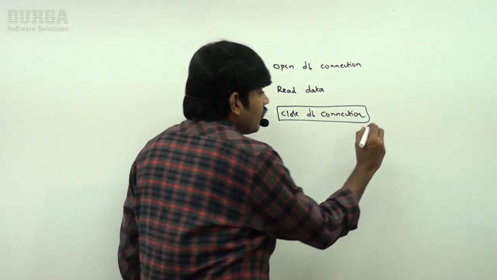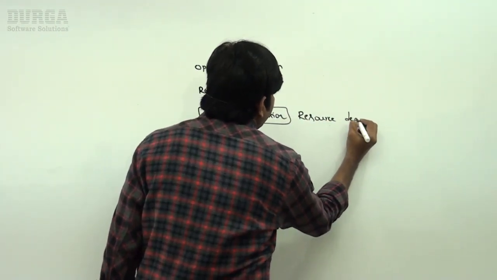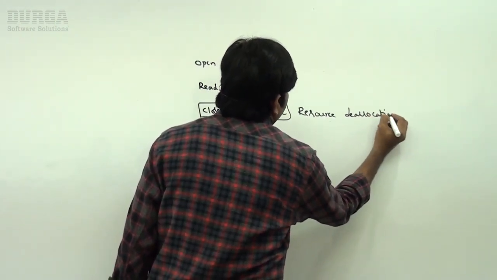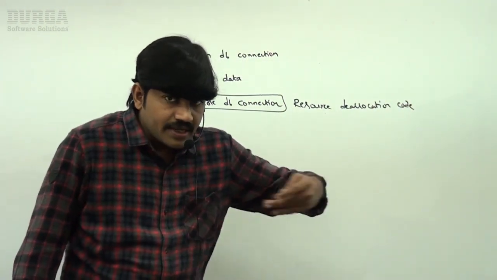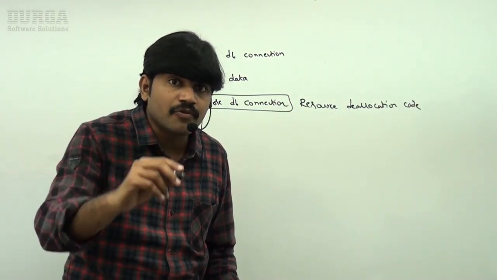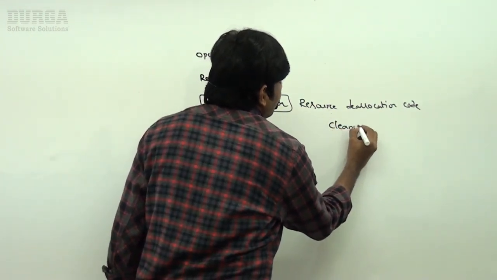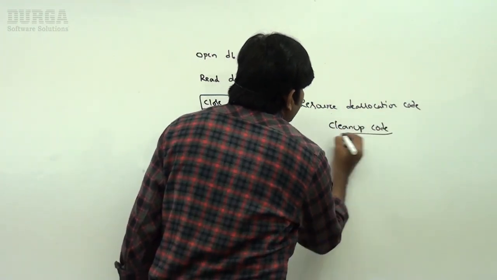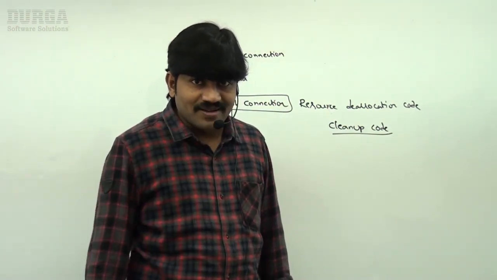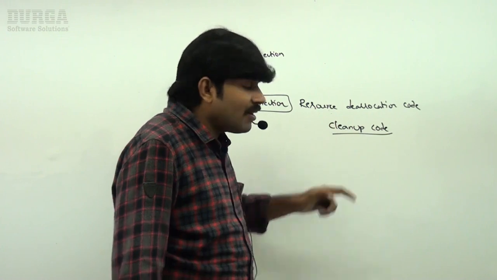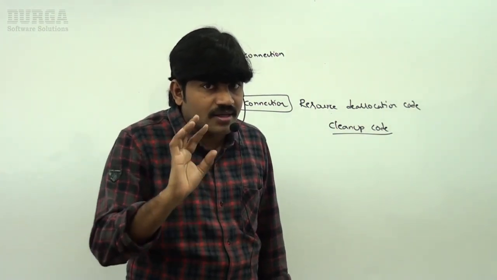This activity is called what? Resource deallocation code. We are deallocating the resource. Such a type of code is also known as cleanup code, not close up. Close up is also meant for cleanup only. Okay, sir, it is cleanup code. First clarity, it is called cleanup code.